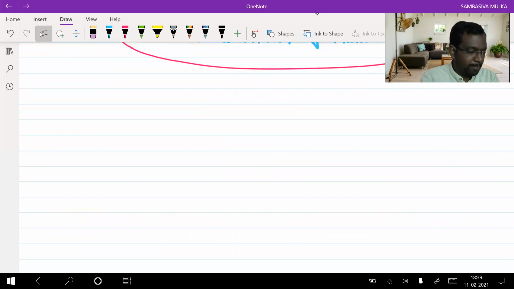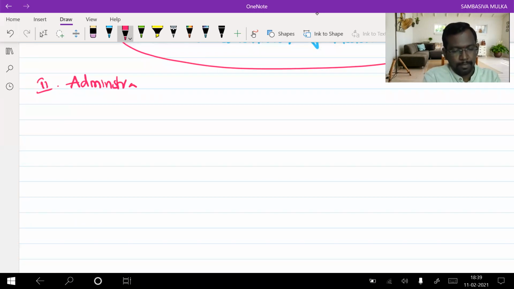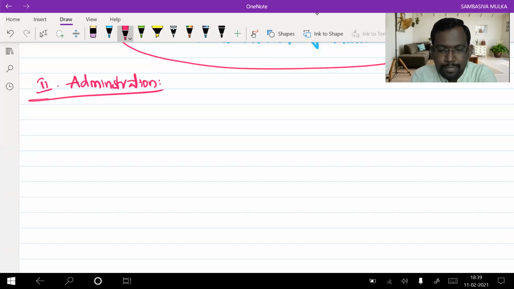Next, here comes the second one: administration. Administrative authority for income tax. With the help of the authorization, our central government started levying the income tax, and it introduced our own act, the Indian Income Tax Act 1961, which came into effect from 1/4/1962.